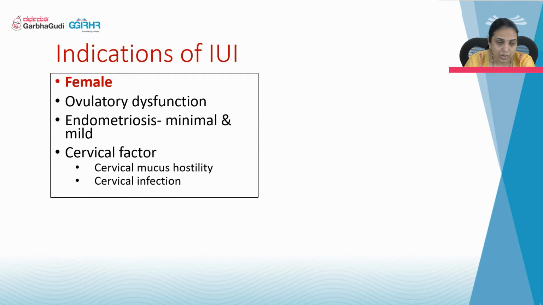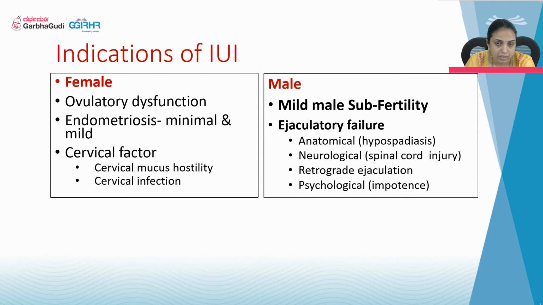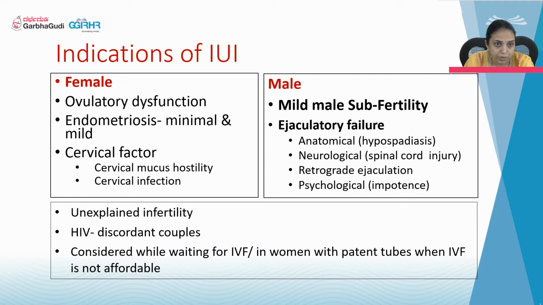Coming to the indications of IUI, in female factors, mainly those who have ovulatory dysfunction. The others are minimal and mild endometriosis, and cervical factors like cervical mucous hostility and cervical infection. In male, mild male factor infertility, ejaculatory failures like anatomical hypospadias, neurological spinal cord injuries, retrograde ejaculation, and psychological, especially impotence. The other indications are unexplained infertility and HIV discordant couples. They are considered while waiting for IVF or in women with patent tubes when IVF is not affordable.